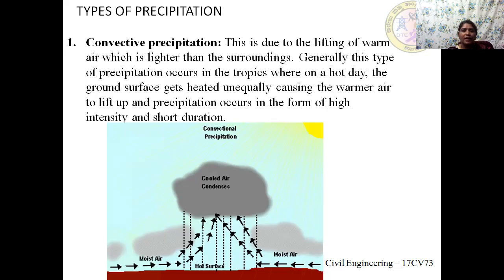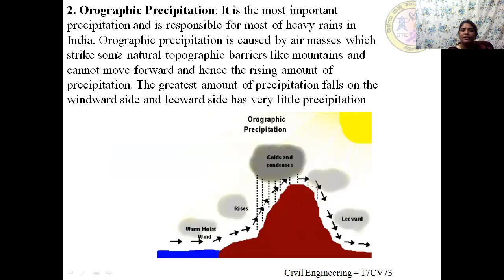Moving on to the next type of precipitation, it is orographic precipitation. It is one of the most important precipitation types. It is responsible for most of the heavy rains in our country, India. How is this precipitation caused?